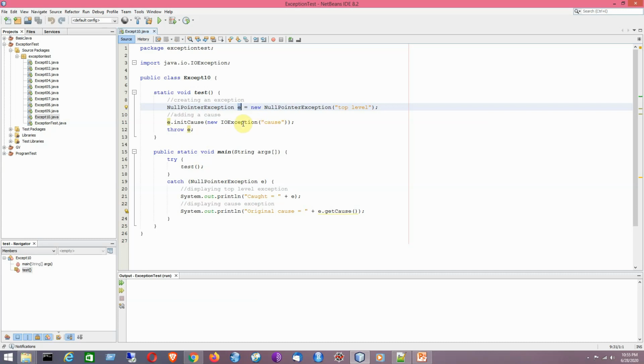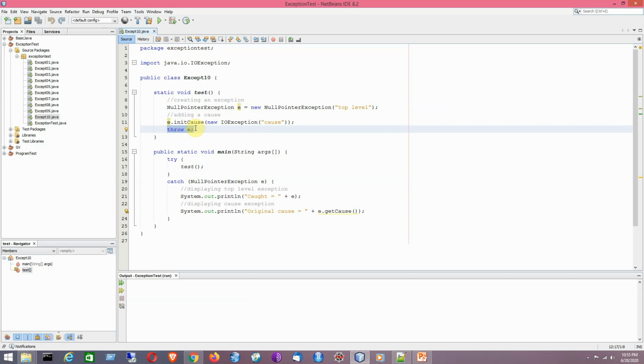That is again the second overloaded version of the Throwable class constructor. So by using the initCause method, I am adding a cause exception to the current exception being generated, and then I have thrown this exception explicitly by using the throw keyword.